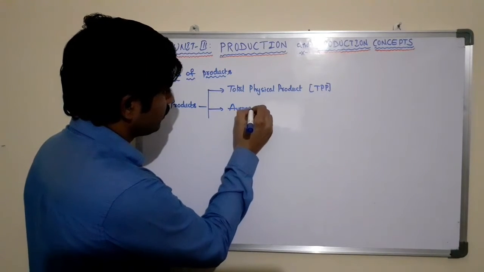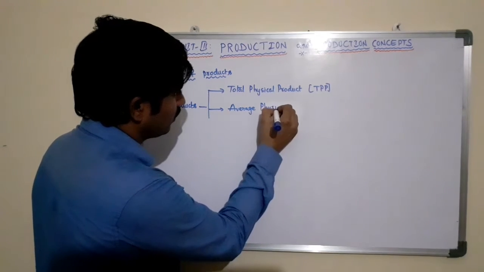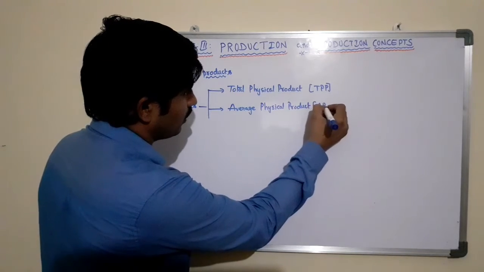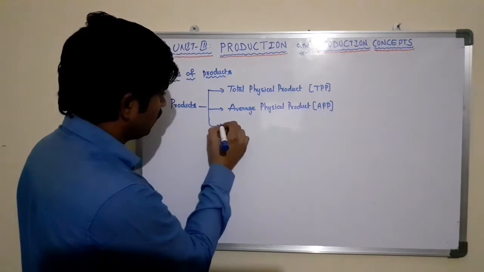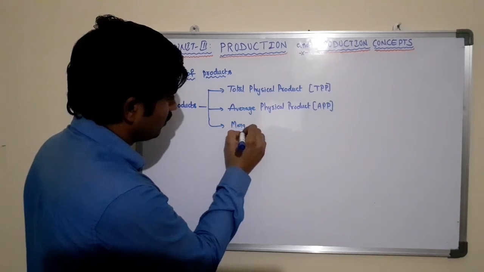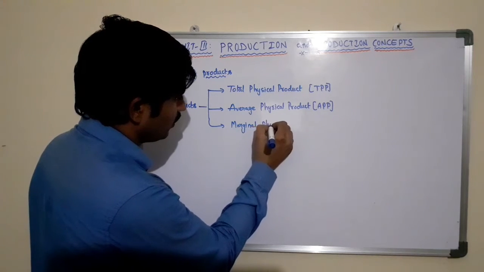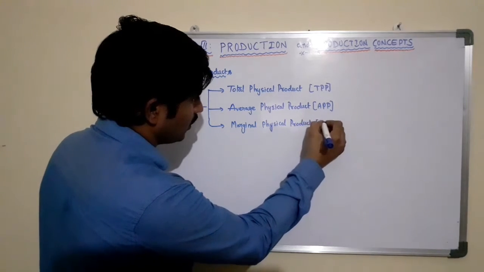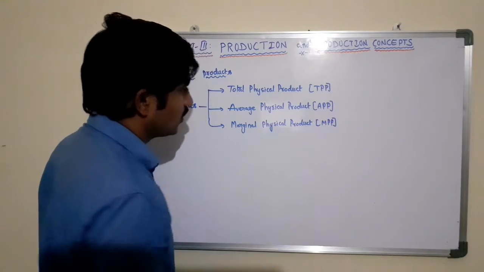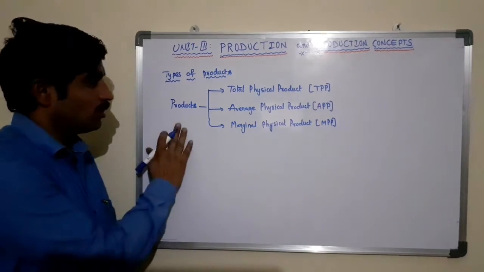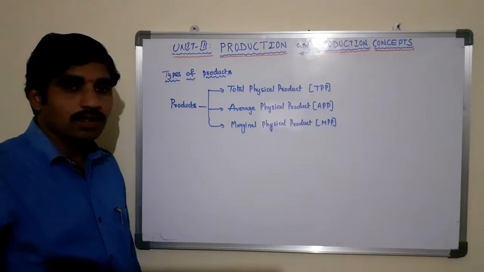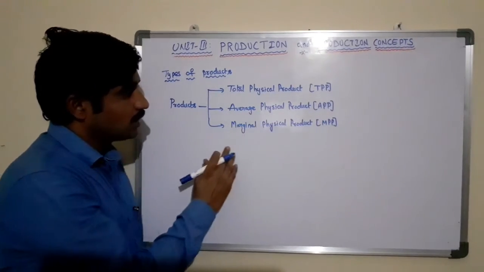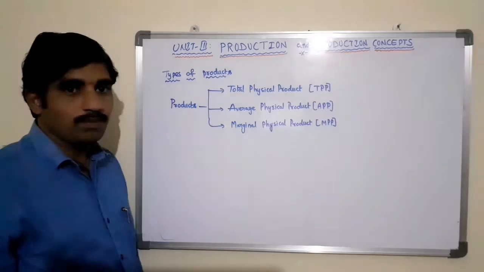average physical product, that is denoted by APP, marginal physical product, that is denoted by MPP. So they are the three types of products that we can find in every organization. So here total physical product, average physical product and marginal physical product.